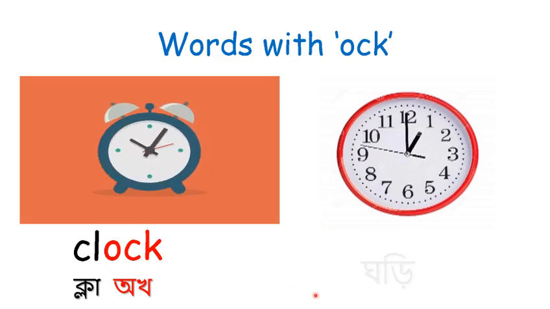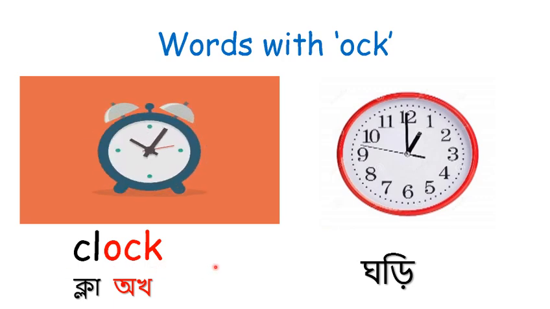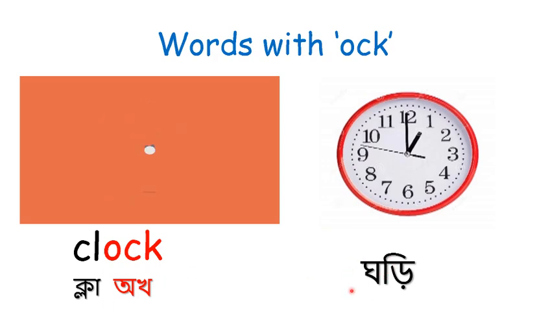Kla, ok, clock. Clock means ghori. Ka, la, kla, O, ka, ok. Kla, ok, clock. Clock means ghori. One more time. Ka, la, kla. O, ka, ok. Kla, ok, clock. Clock means ghori.